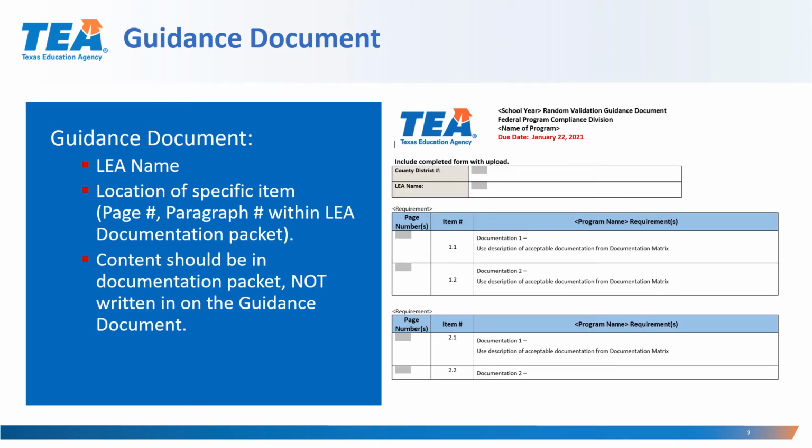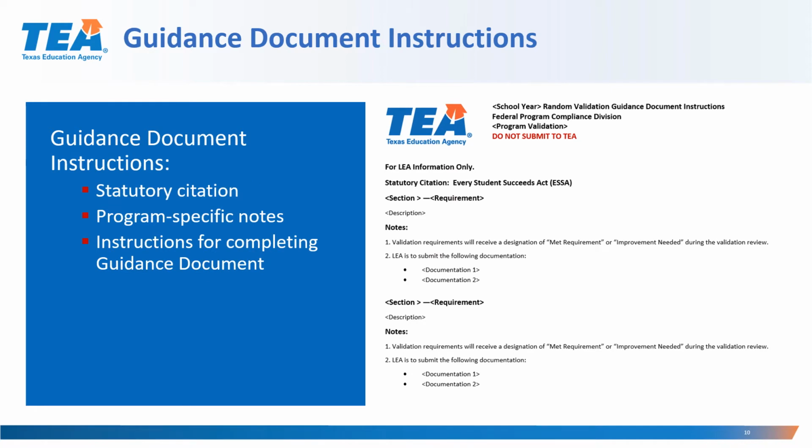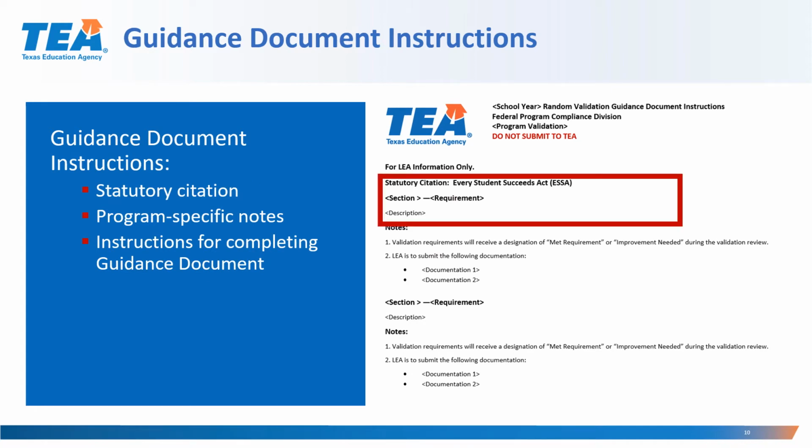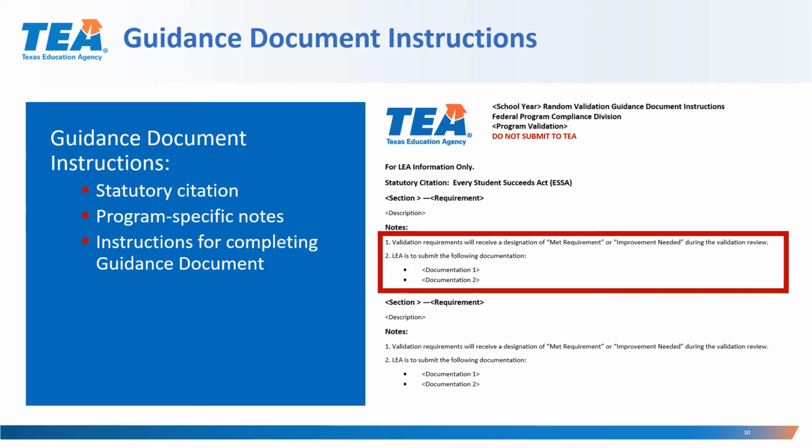The guidance document basically serves as the table of contents for the documentation the LEA will submit to the Texas Education Agency. Once the LEA has compiled the items of documentation requested and numbered the pages, the LEA should enter the page number to indicate the location of the documentation that applies to each item. The guidance document instructions provide the statutory citation for each program requirement included in the validation, as well as program-specific notes and instructions for completing the guidance document.